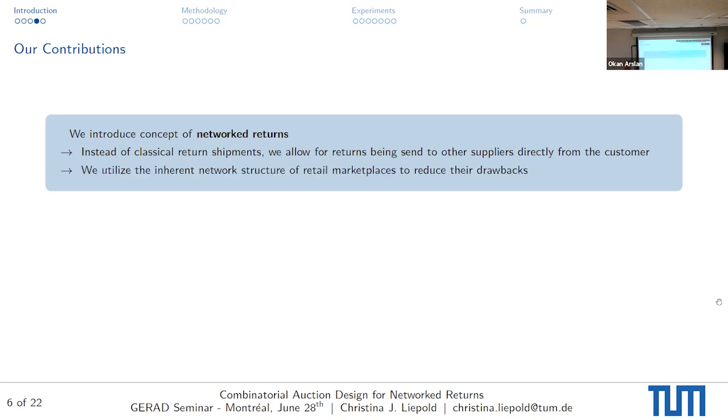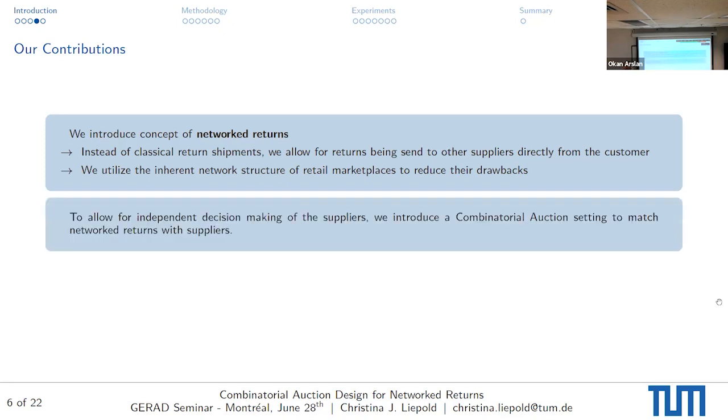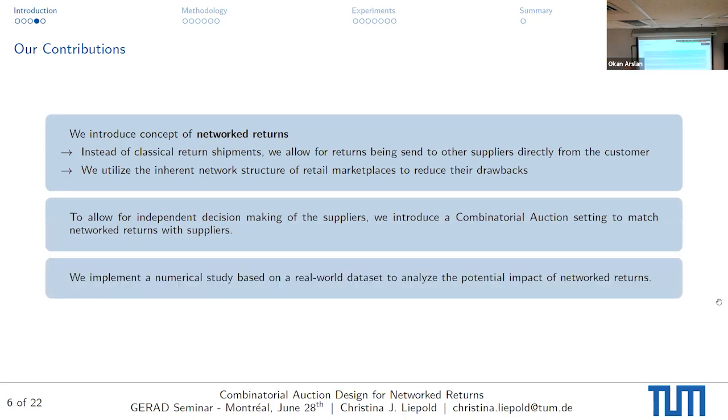So therefore, we utilize the inherent network structure of retail marketplaces to try to mitigate their drawbacks. In order to allow for independent decision-making of those suppliers, we introduce a combinatorial auction setting to match the network returns with the suppliers. And as I already hinted at, we can use a real-world data set to test our hypothesis and to show some potential impact of the network returns.